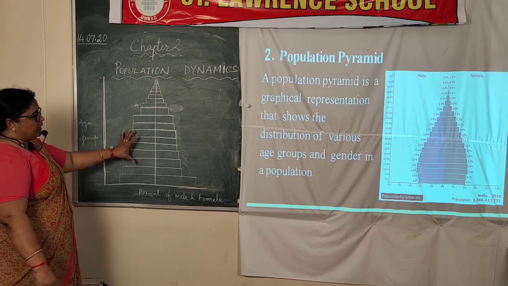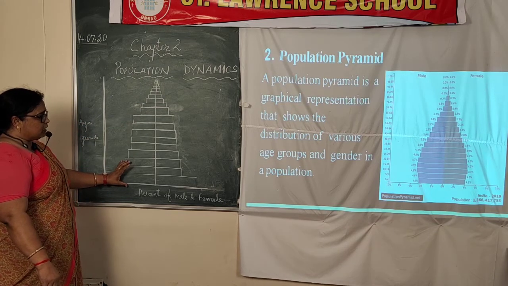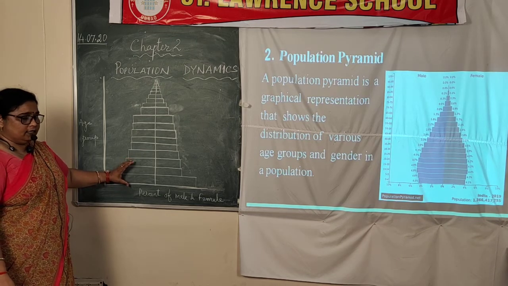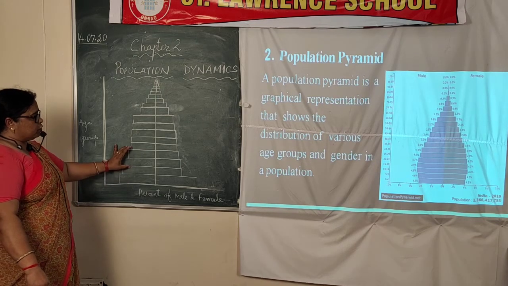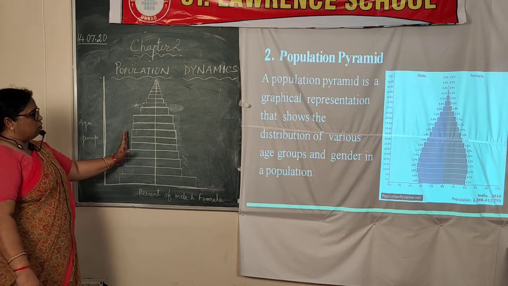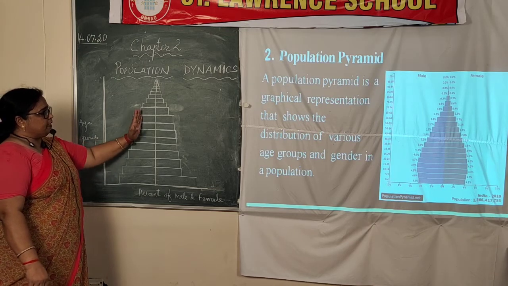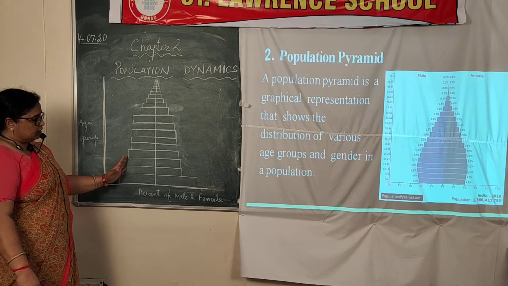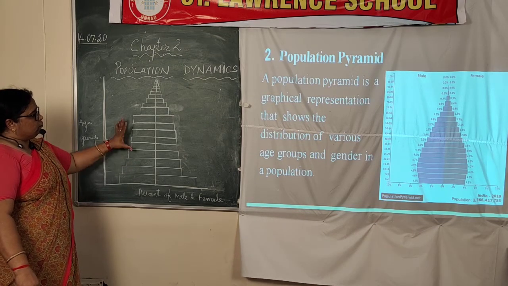By seeing the pyramid, we can understand what is the mortality rate or the death rate of a country, because if the pyramid is going straight and the curve is not very deep, it means that the mortality rate is less and the population is youthful.